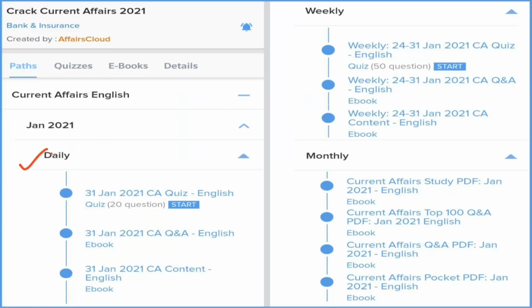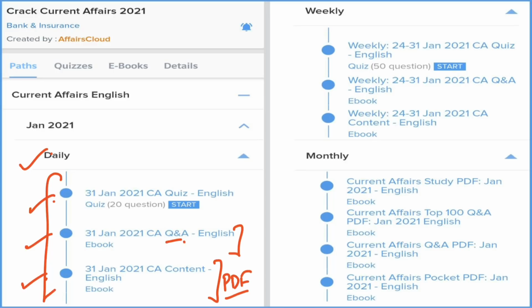We are providing daily current affairs. In the daily current affairs section, we are providing three types of sections. First is the theoretical and detailed current affairs of a particular day, which will be provided in the format of a PDF. Second is the question and answer format of the current affairs, so that you can revise the current affairs daily easily. And next is the quiz section. It means you can test how much of the daily current affairs you can revise and retain.